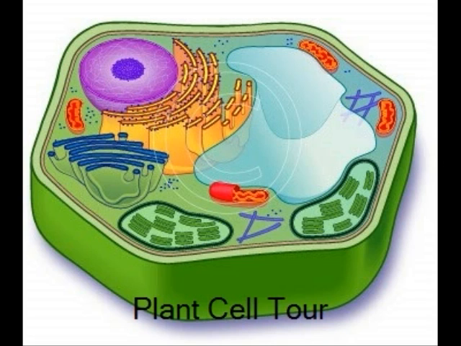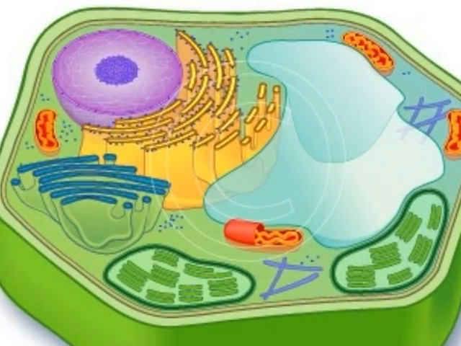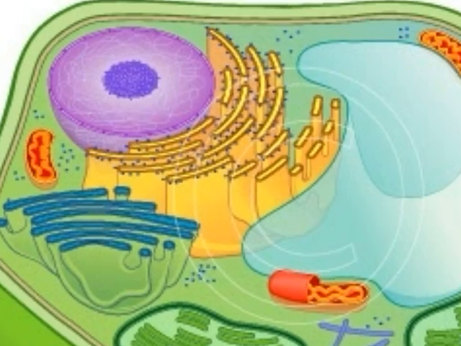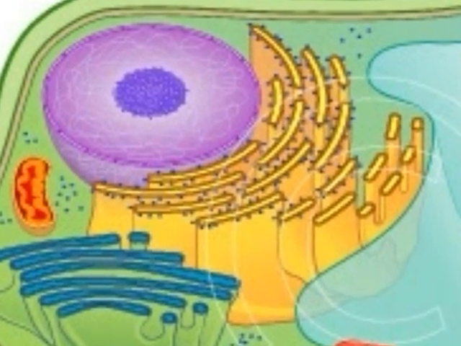Cells have been divided into two different categories: prokaryotic cells and eukaryotic cells. Prokaryotic cells have cell membranes and cytoplasm, but do not have nuclei. Eukaryotic cells have cell membranes and cytoplasm and do contain nuclei. The nucleus is like the brain of the cell. It controls most of the cell's processes and contains DNA.